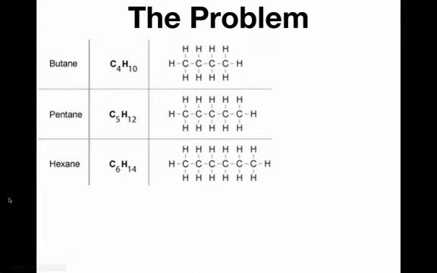It turns out that there's a problem with the rules that we laid out in the earlier section, and a problem as to how those rules relate to the alkanes. So obviously there always has to be a problem that needs to be solved, and let me try to illustrate the problem here. Pretend that I came up to you and I said, look, I'm working with a molecule, and the formula for this molecule is C4H10,